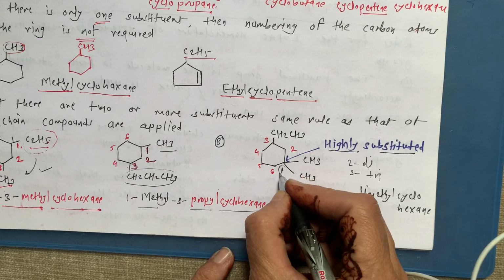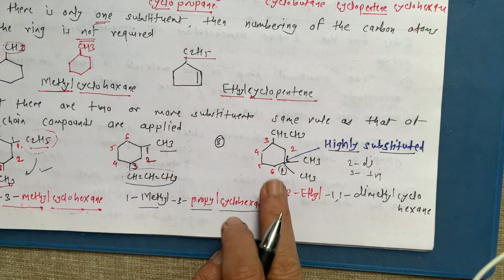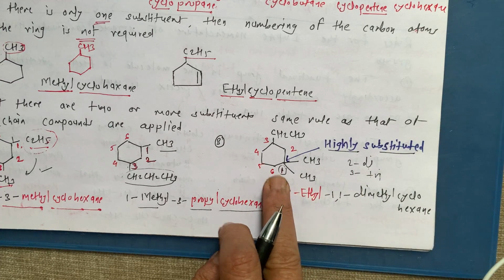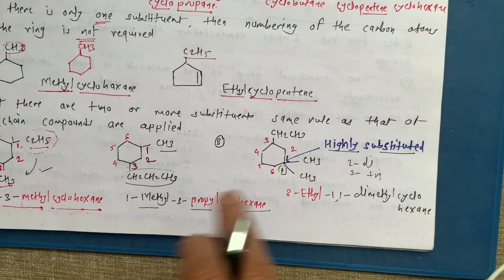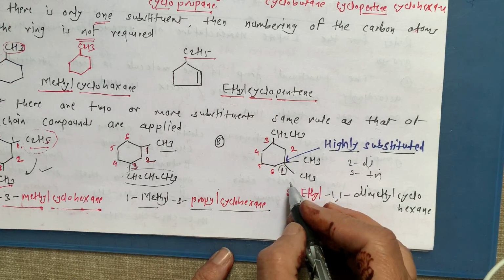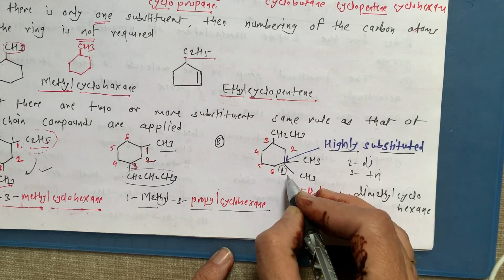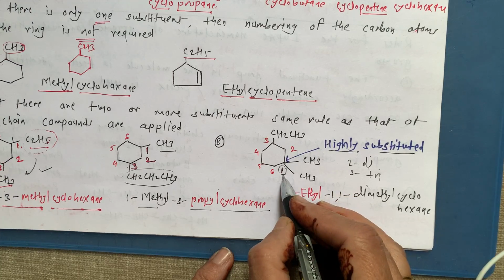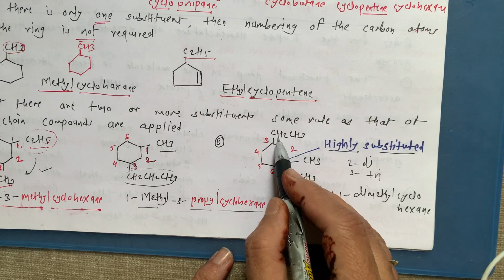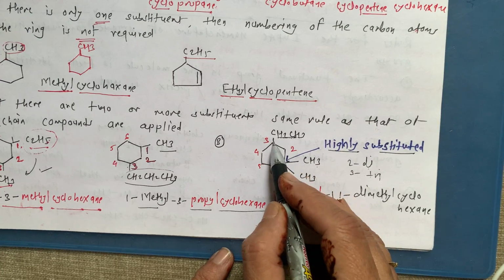This is different than the previous rule, and you have to remember this thing. Highly substituted carbon is 1, not the alphabetical order. We write the name in alphabetical order, but the numbering is like that. Number 1 goes to the highly substituted carbon and not to the alphabetically first substituent.